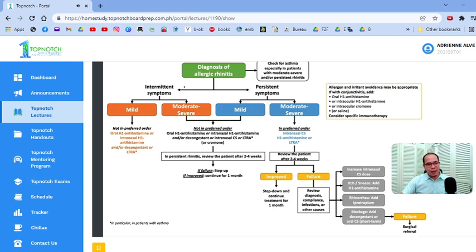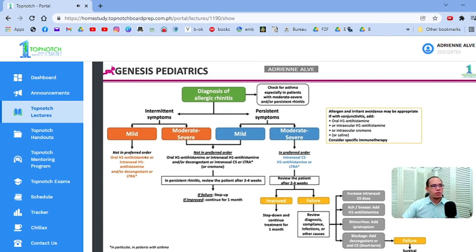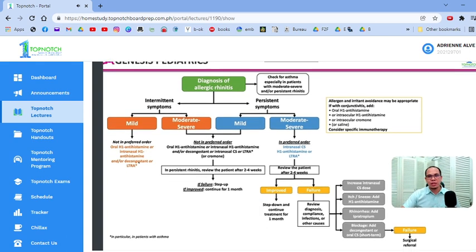So, dito sa old guidelines, pag mild lang siya at intermittent, sabi dyan, not in any preferred order. Ibig sabihin, you can use any one. So, pwede kang oral antihistamine, pwede intranasal antihistamine, plus minus decongestant. Leukotriene inhibitor, Montelukast, pwede siyang add-on pero hindi siya ginagamit na primary drug. For moderate to severe and persistent symptoms, you can use, again, not in preferred order, oral antihistamine or intranasal antihistamine, plus minus decongestant, and then after 2 weeks, you review. Pag hindi gumagana, mag-step up ka, mag-steroids ka.